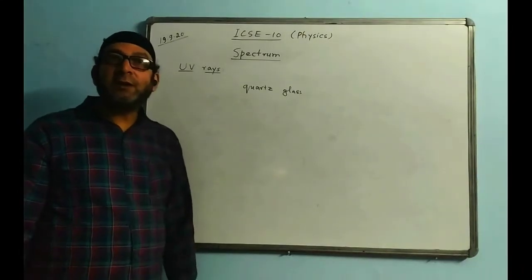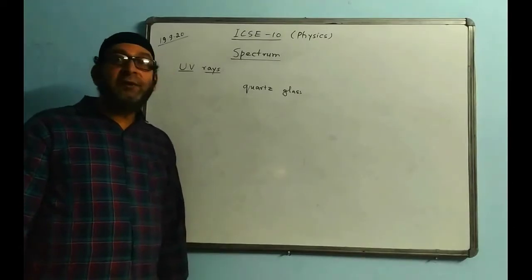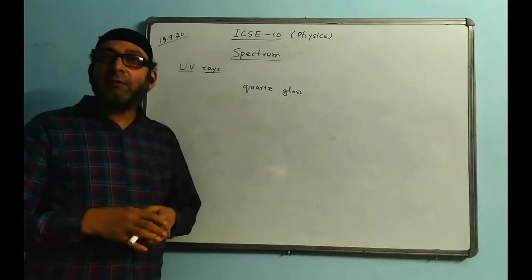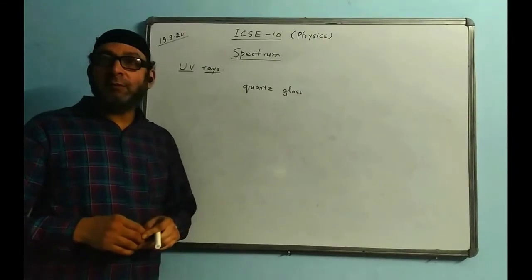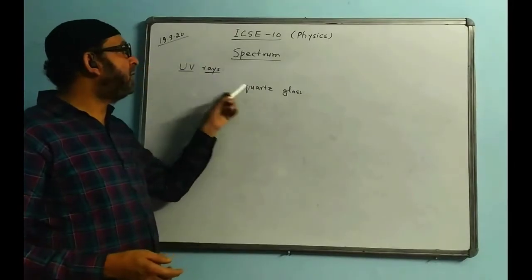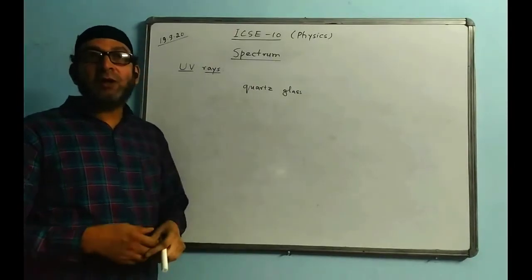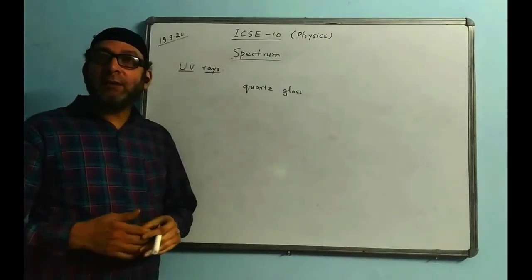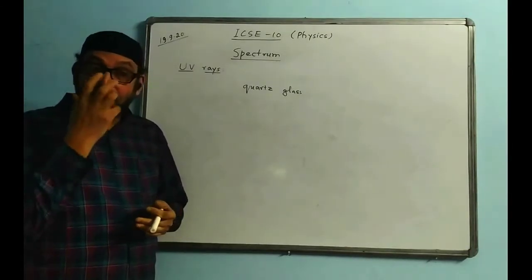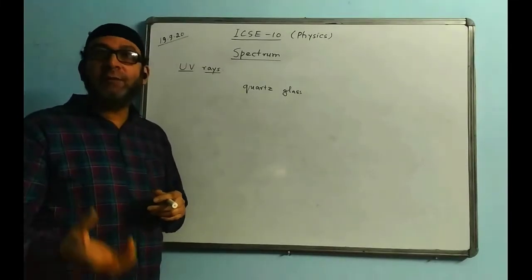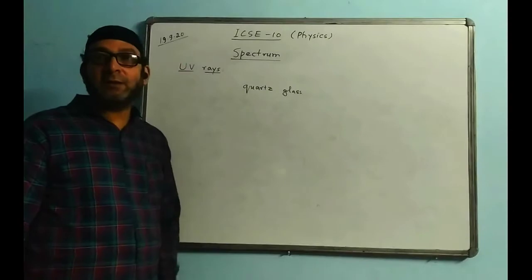Sometimes a question comes like this: why are UV lamps covered with quartz glass? Since UV rays are transparent to the quartz glass, whereas they are easily absorbed by the ordinary glass. In order to obtain UV rays, we have to use this kind of glass.